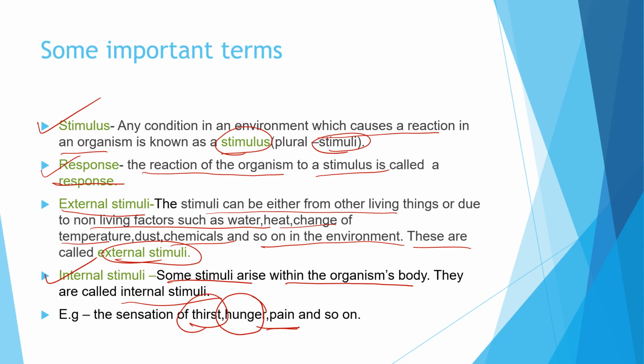So any factor which is coming from outside is the external stimuli, and any factor which is coming within our body is the internal stimuli. That is thirst, hunger, pain and so on. These are all internal stimuli.